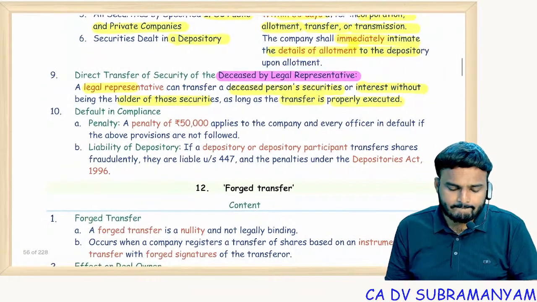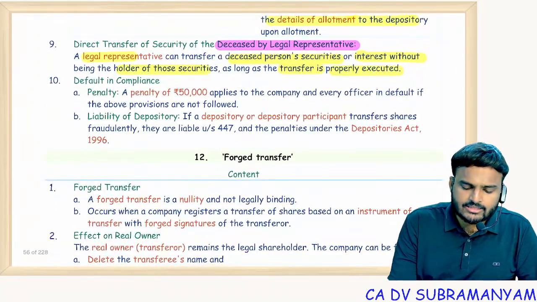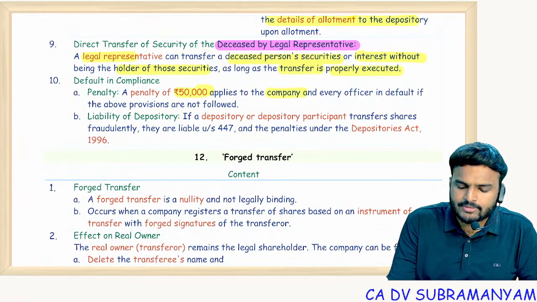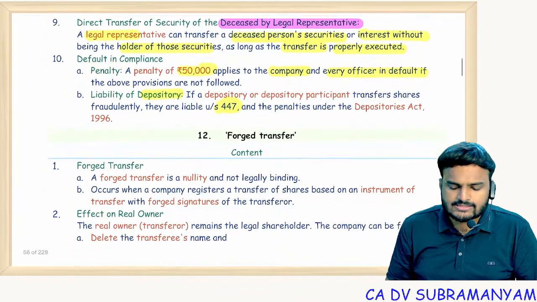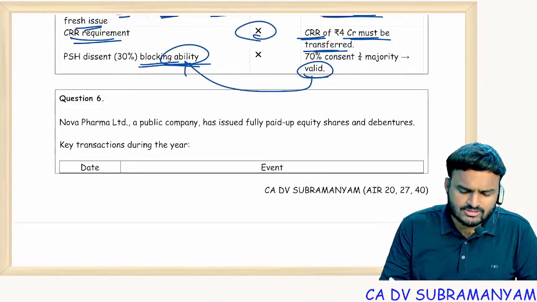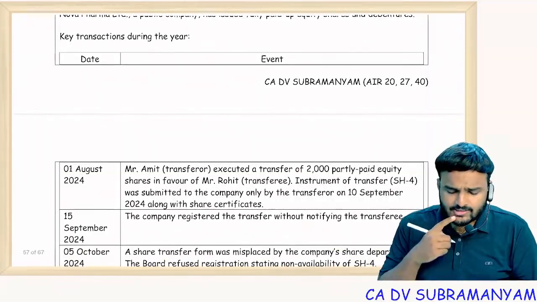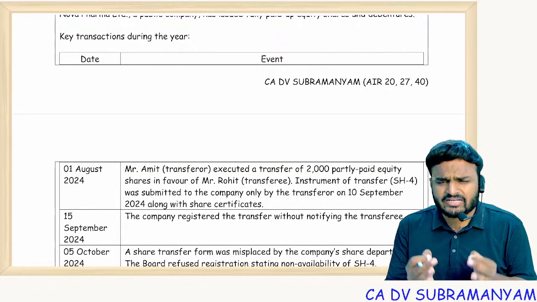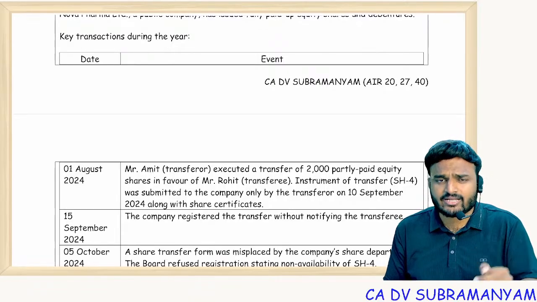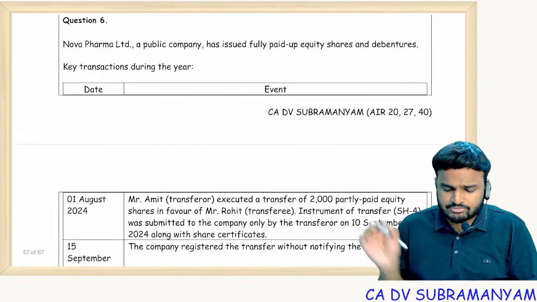That's it. Default in compliance, penalty 50,000 rupees to the company and officer in default. Depository in case of fraud, 447. So based on this, we will see one exceptional question. A question on this section is very rare, so that's why you can see one exceptional question.